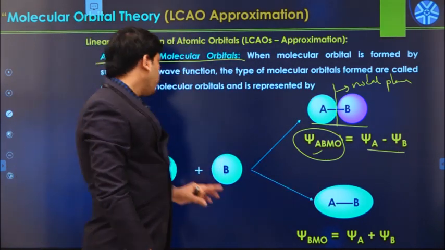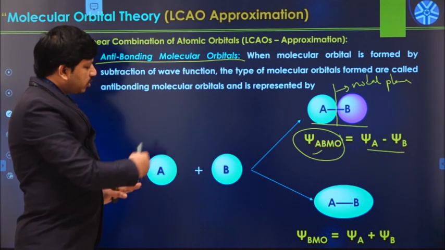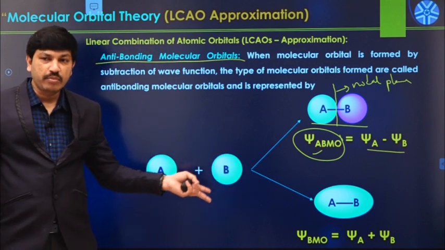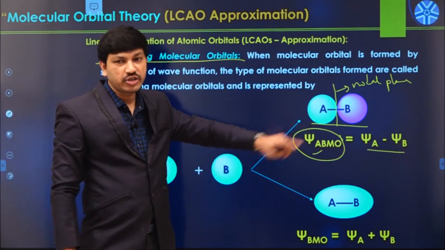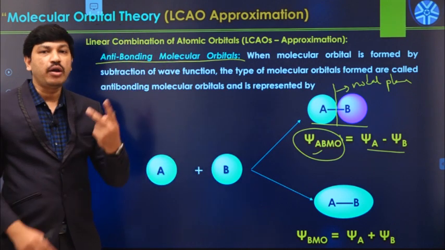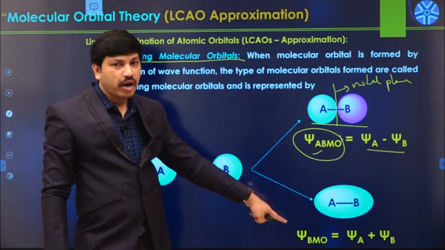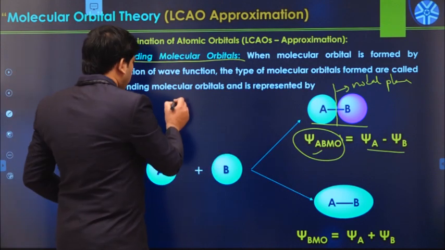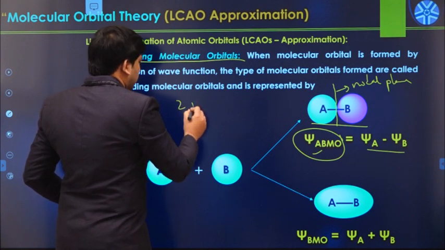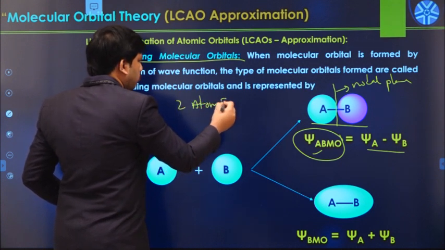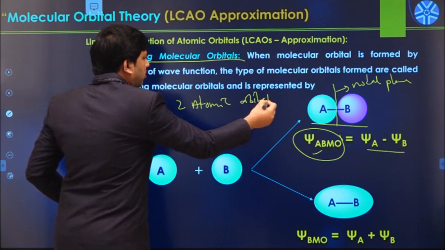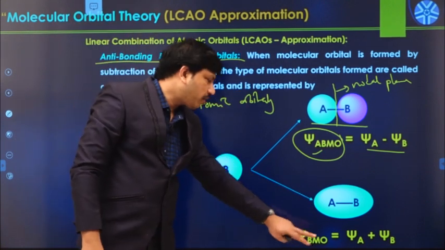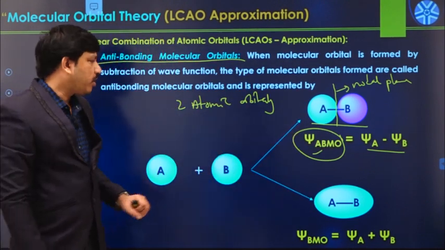So whenever two atoms combine like this and undergo linear combination, either addition or subtraction, we will always get two molecular orbitals: one bonding molecular orbital and one anti-bonding molecular orbital. So if two atomic orbitals undergo linear combination, that always produces one bonding molecular orbital and one anti-bonding molecular orbital in this manner.